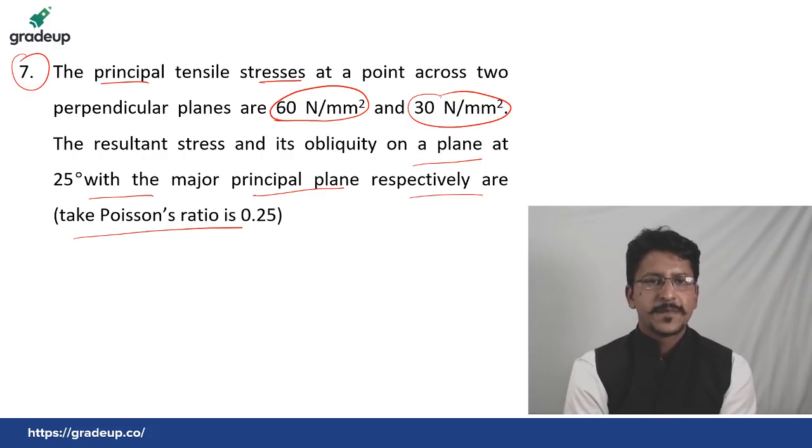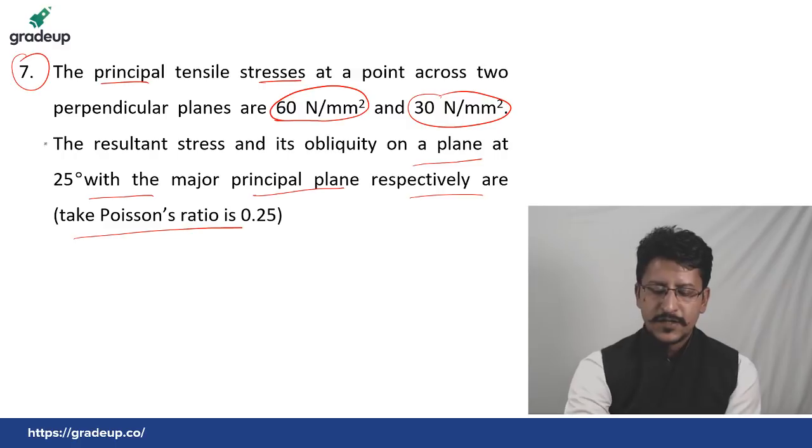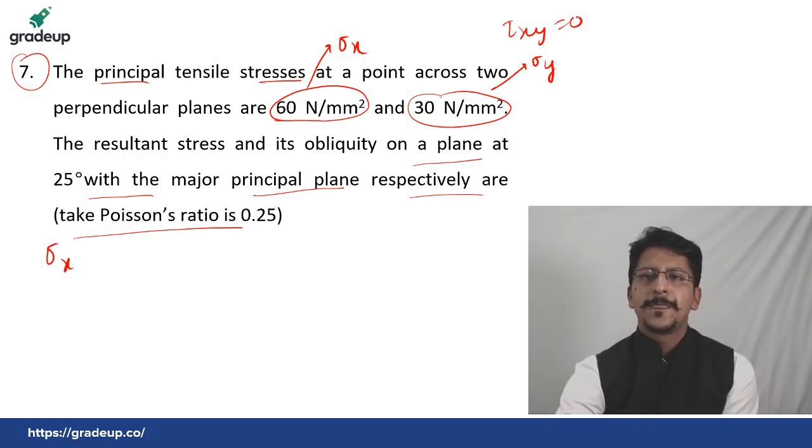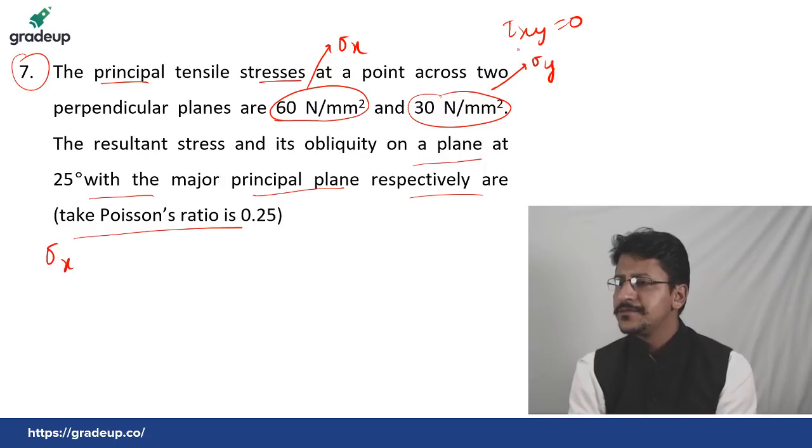Okay, wait. First of all, do this. See, take these values as sigma x, this as sigma y, and tau xy is 0. Tau xy is 0.